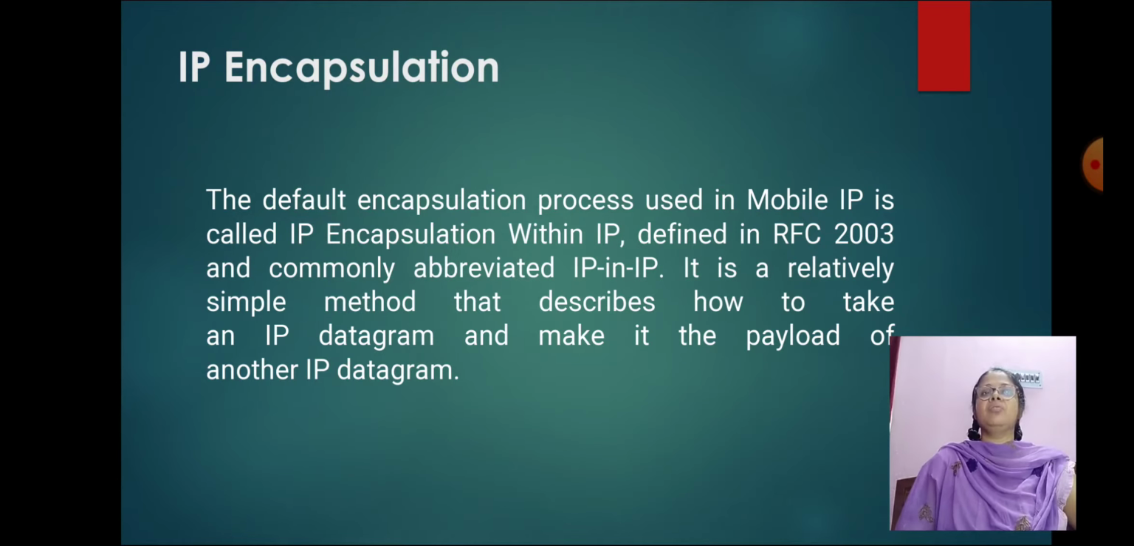Now we will learn about IP encapsulation. What is IP encapsulation? The default encapsulation process used in mobile IP is called IP encapsulation within IP, defined in RFC 2003, commonly abbreviated as IP-in-IP. It is a relatively simple method that describes how to take an IP datagram and make it the payload of another datagram.